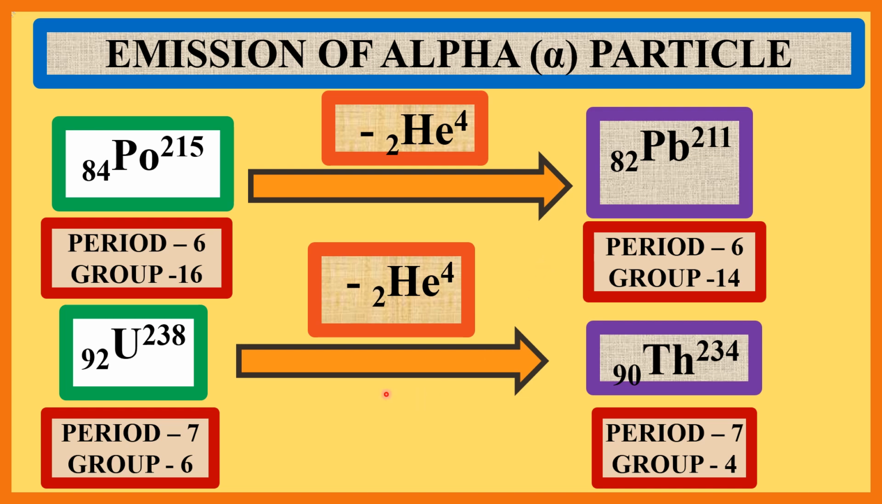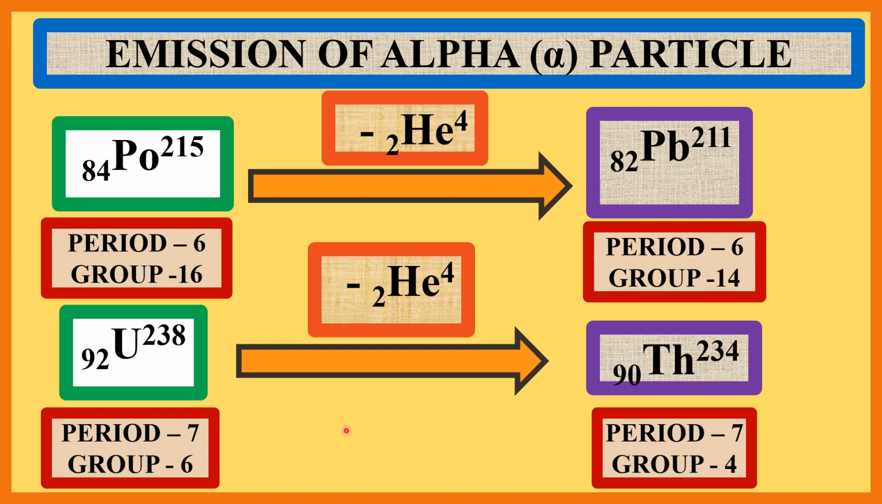Now see the second example. Uranium is an element whose atomic number is 92 and mass number is 238. When uranium emits an alpha particle, the newborn daughter element is thorium, whose atomic number is 90 and mass number is 234. Here also atomic number decreased by 2 units, that is from 92 to 90, and mass number decreased by 4 units, that is 238 to 234.